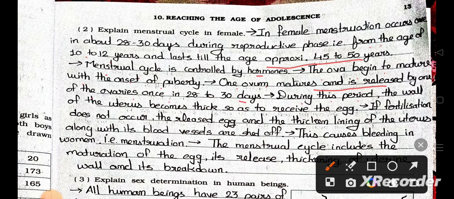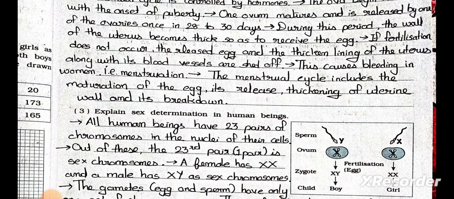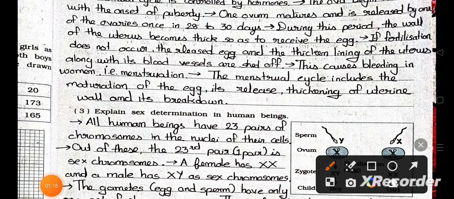During this period, the wall of the uterus becomes thick so as to receive the egg. If fertilization does not occur, the released egg and the thickened lining of the uterus along with its blood vessels are shed off. This causes bleeding in women. It means menstruation. The menstrual cycle includes the release of the egg, thickening of the uterine wall and its breakdown.